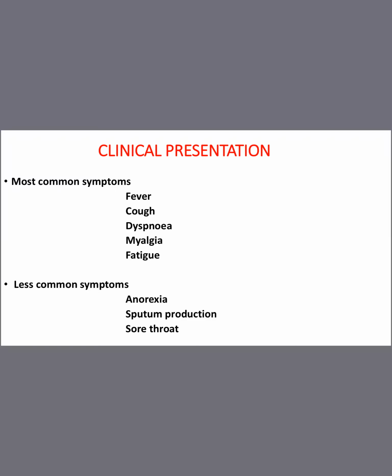Less common symptoms, like in severe cases, are anorexia and sputum production. Yes, we'll start to cough, right? So in that, mucus will come out, so sputum production and sore throat. The problem with this corona is that it's very difficult to distinguish it from influenza by the symptoms. Influenza A and B, SARS, and other diseases also have the same kind of symptoms, but GI symptoms are more common in corona.